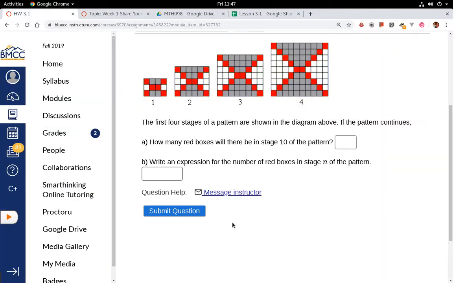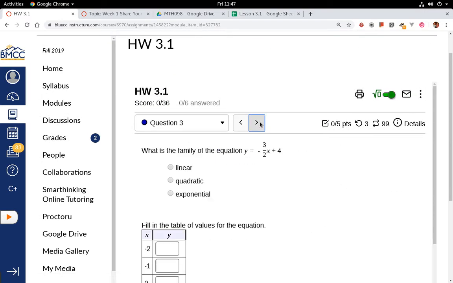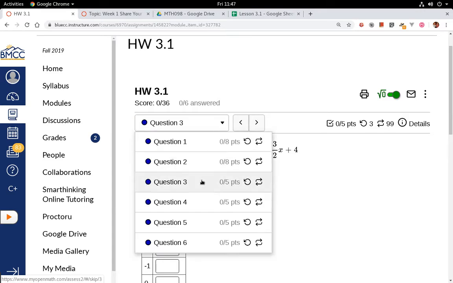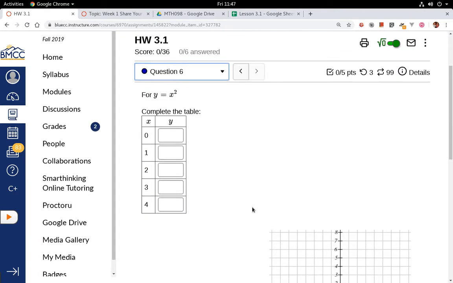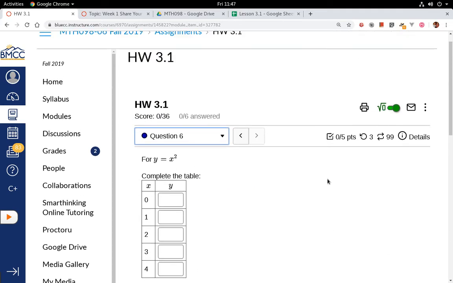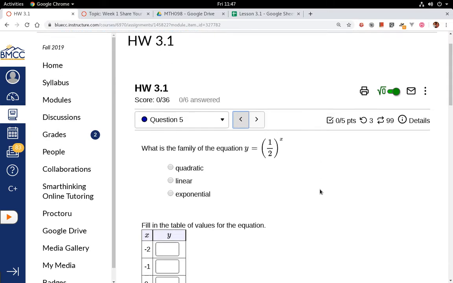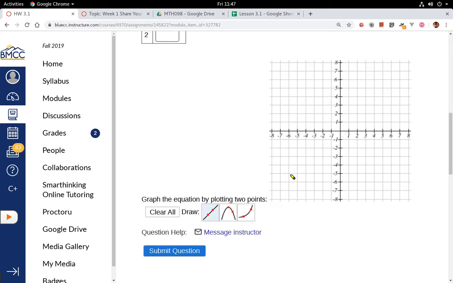So again, we have practice mode, which is also called review mode for the problems, and then we have the active mode where we're actually getting a grade and changing our grade. And you can jump from problem to problem here, or you can see a drop-down list of all the problems that you need to answer and go through them in any order you want. The next and previous buttons on the bottom take you to a whole different assignment. So you want to make sure you finish all questions in a particular assignment before you move on to next or previous.